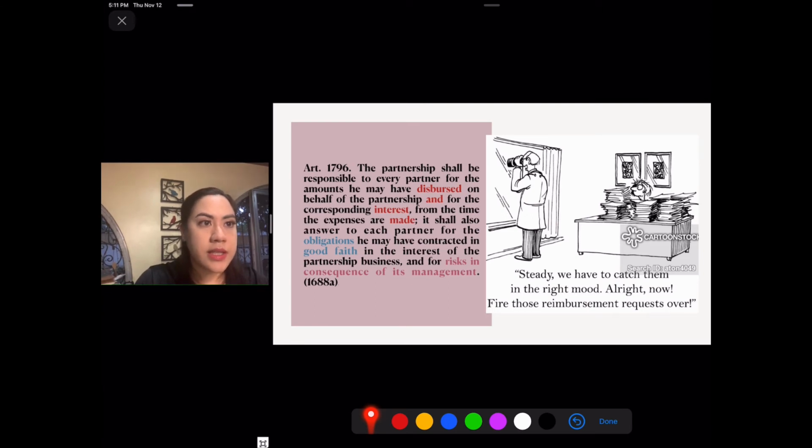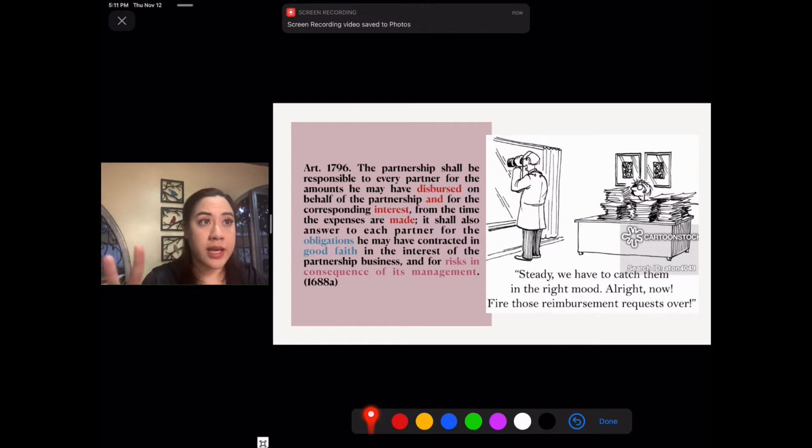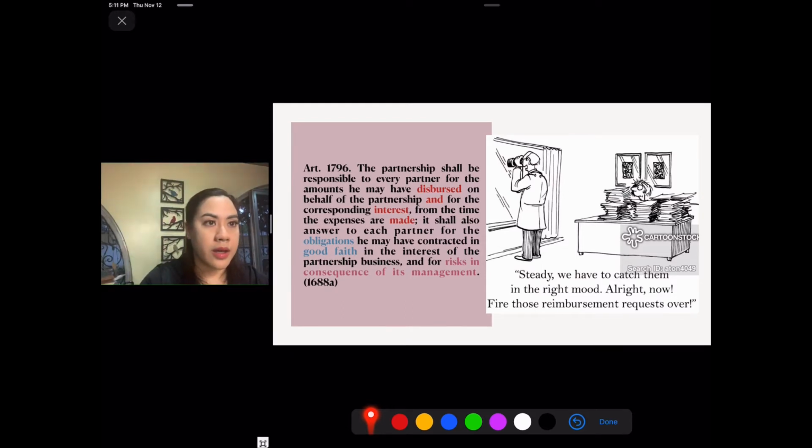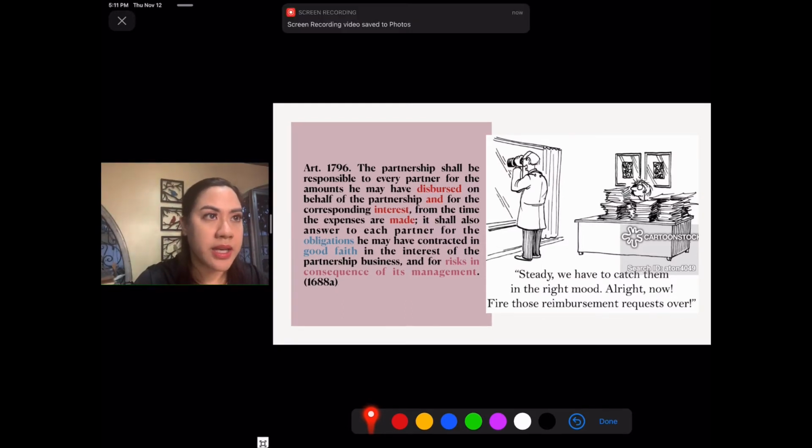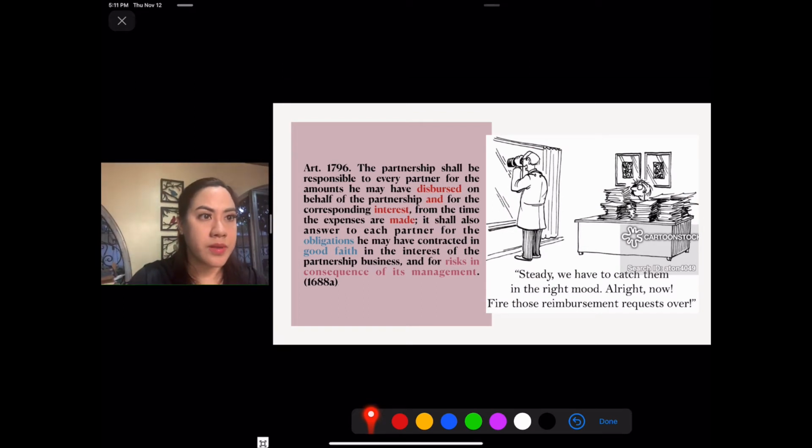In this instance, there are three cases again. In this instance, 1796, three cases are also contemplated, and I have highlighted them in different colors for easy reference. The first one is for disbursements made by the partner. These are called advances, or in Filipino what you call abono.